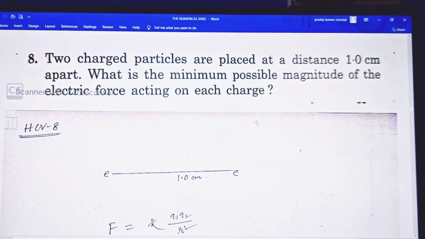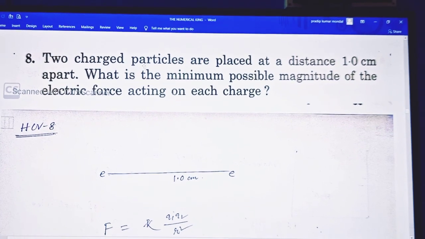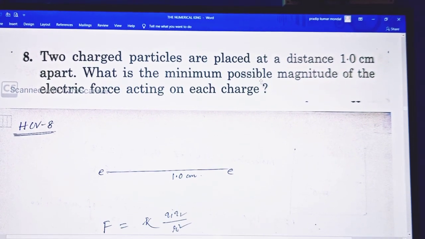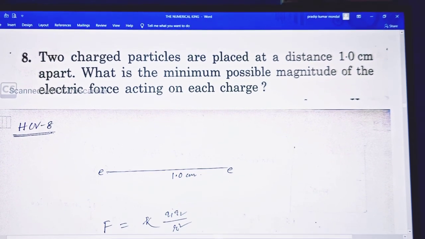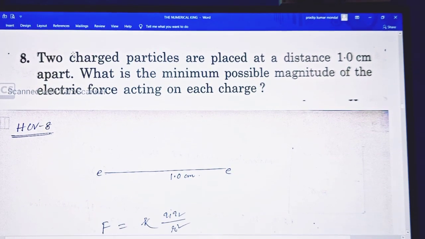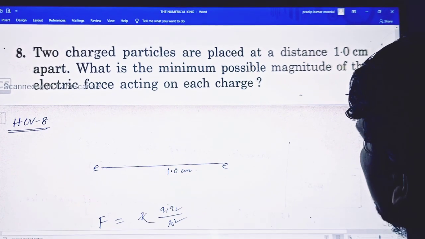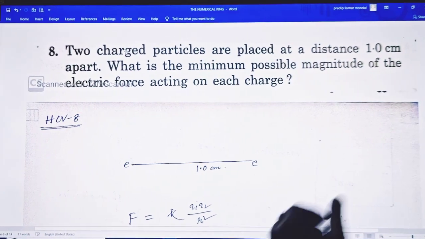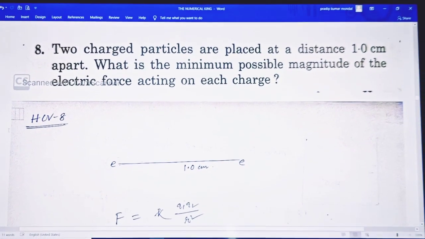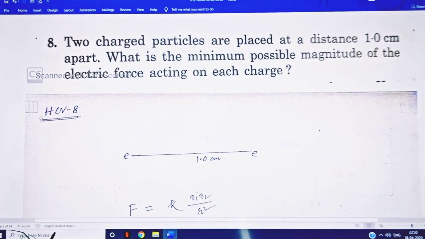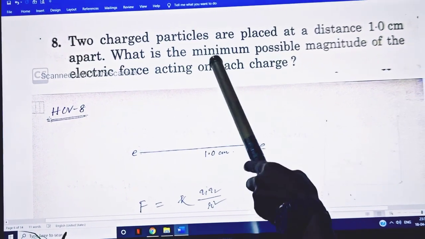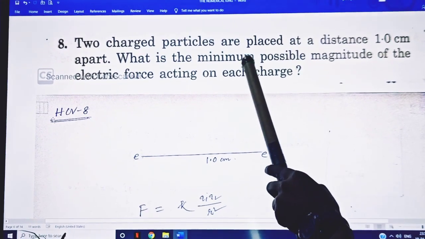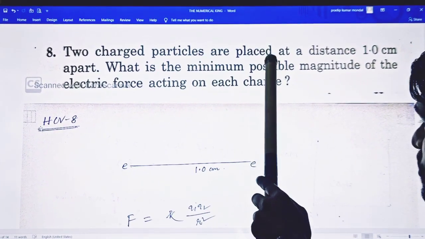Next, question number 8. Two charged particles are placed at a distance of 1.0 centimeter apart. What is the minimum possible magnitude of the electric force acting on each other? And this is the main vital point: what is the minimum possible magnitude?